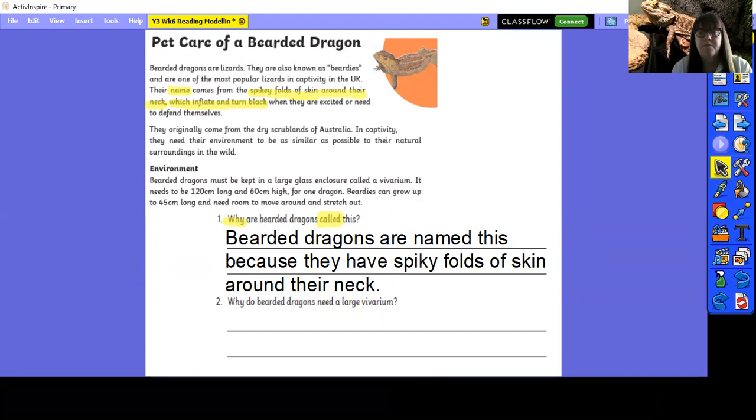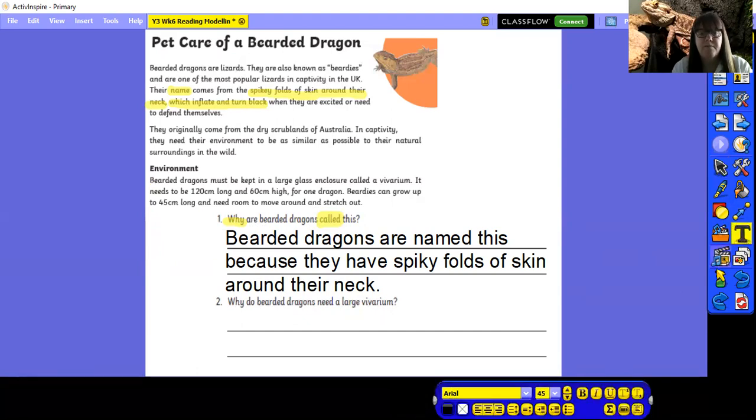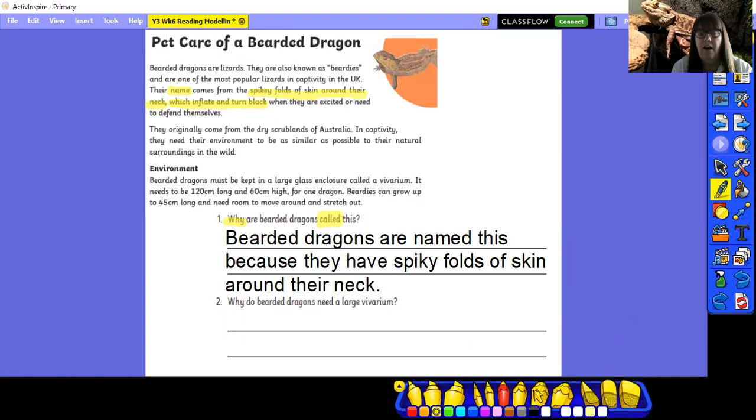Why do they need a large vivarium? Can you answer the question? Can you retrieve the information from the text? Okay, so we're going to retrieve the information and find why it is that they need a large area. We talked about how large it's going to be for one dragon.